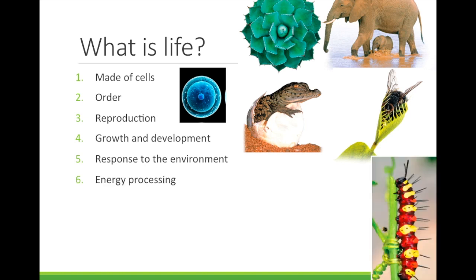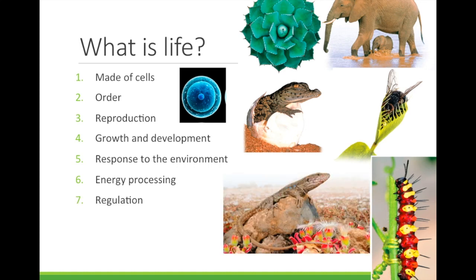Number 6, energy processing. Organisms take in energy to power themselves. Plants use energy from the sun, and animals take energy from food. Number 7, regulation. Organisms regulate many variables in their bodies. For example, this lizard is regulating its body temperature by basking in the sun. You regulate your body temperature internally with your brain.